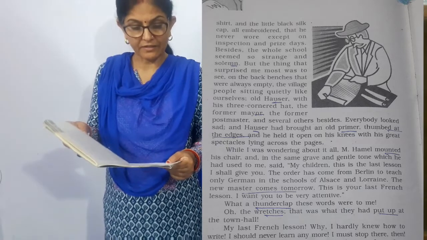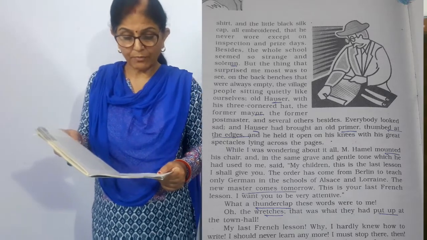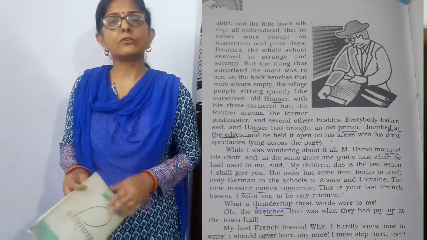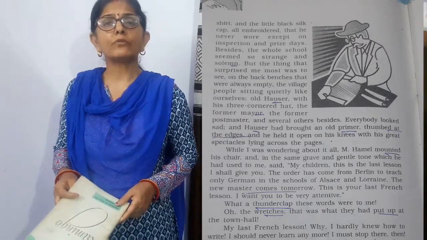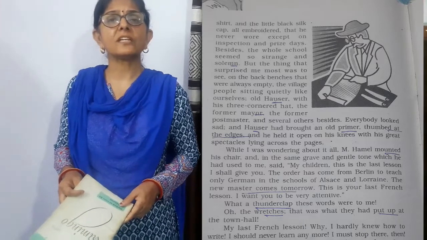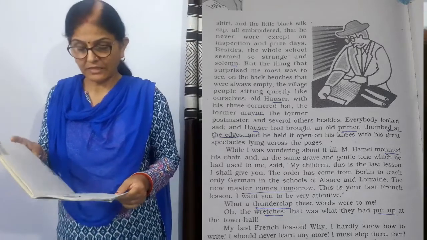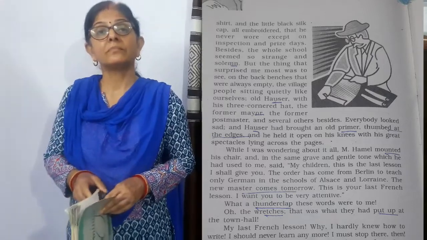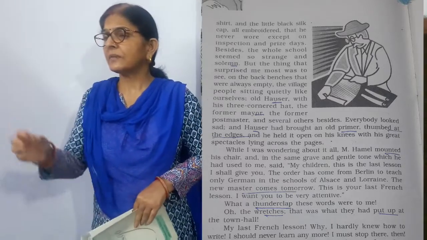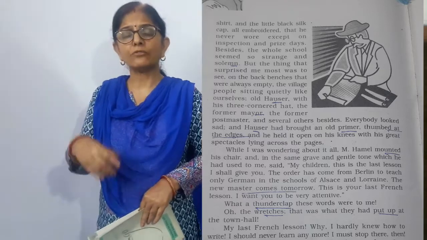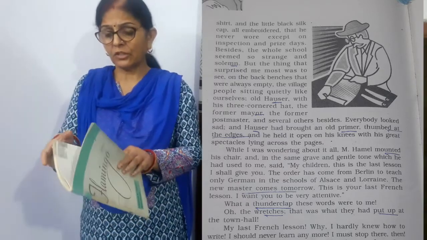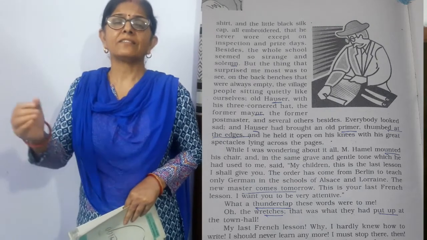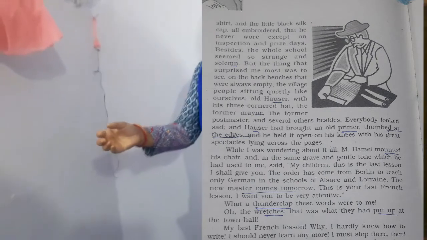Everybody looked sad, and Hauser had brought an old primer. What is primer? An introductory book, a book which is used in primary classes, nursery classes. Thumbed at the edges. Thumbed means here, children, that due to frequent use, the corner of the book is damaged, has some marks of frequent use.